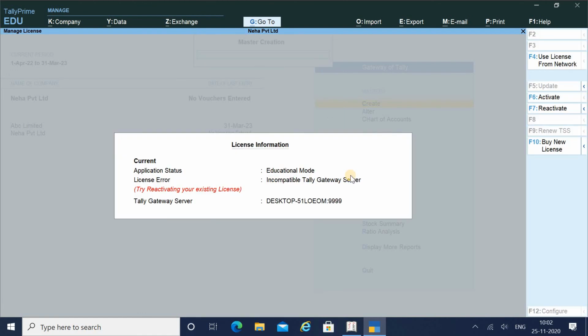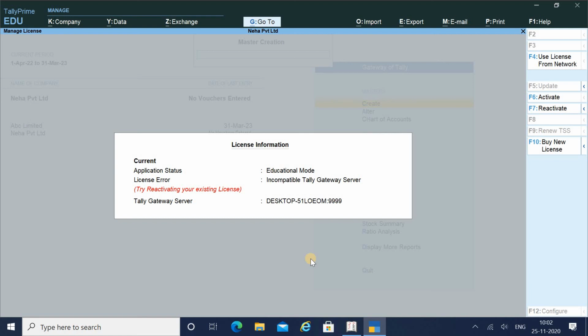Yes. Now another thing which I want to explain to you is what Tally Prime Edu means, which you can see over here. I am using Tally Prime and I am operating it in educational mode. If you have taken any license like silver or gold, then it will be displayed over here only. As I am operating in educational mode, it is seen as Tally Prime Edu. So this was about the creation of company and how you have to create the company in Tally Prime.